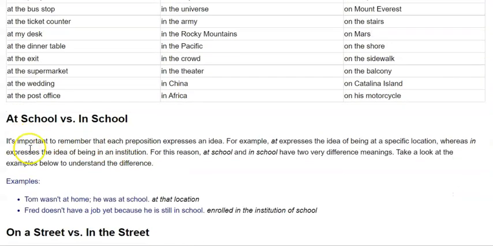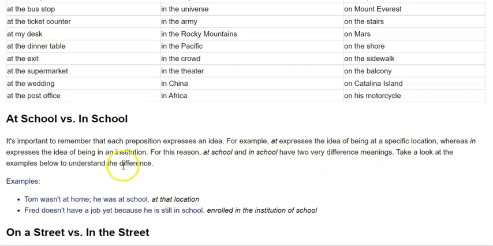It is important to remember that each preposition expresses an idea. For example, at expresses the idea of being at a specific location, whereas in expresses the idea of being in an institution, right? For this reason, at school and in school have two very different meanings.